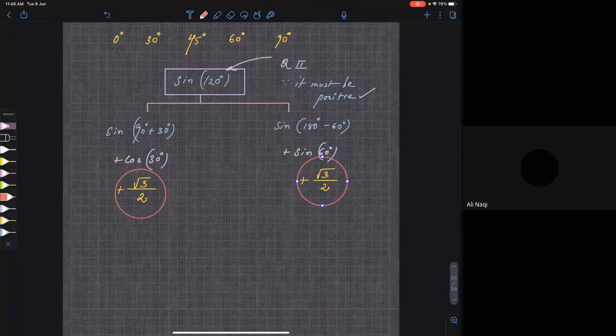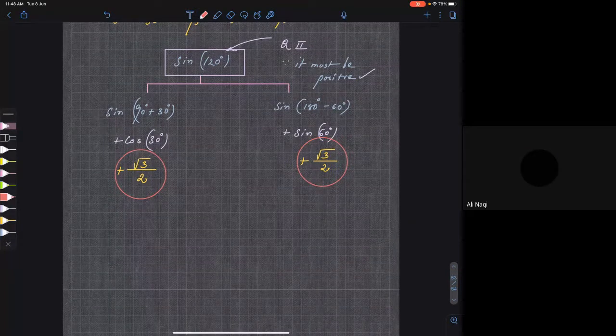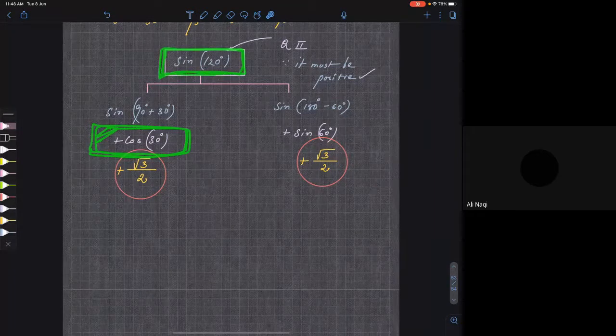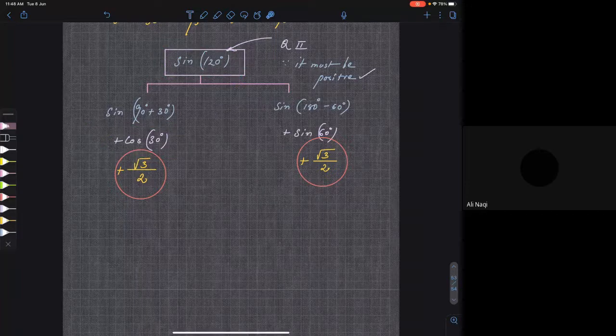Sir, I have a doubt. Tell me. Sir, in this sine 90 plus 30, you wrote cos 30 degree. But why is it positive when cos is negative in second quadrant? No, no, no, no. See, this is not your question. We are not finding the value of cos. You are finding the value of sine 120.